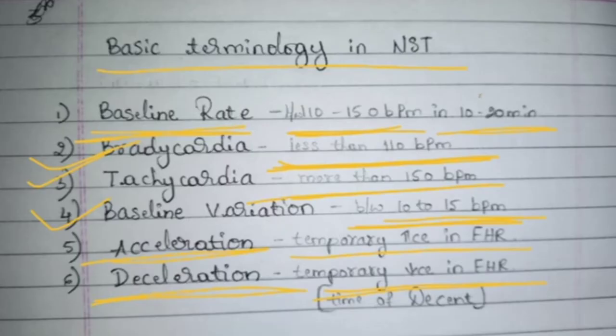These symptoms can generally be seen at the time of delivery or when the fetus is moving downwards. Descent is nothing but movement of the baby. That is because of the contraction in the uterus, the fetus will be moving. That is known as descent. And at that time, sometimes the fetal heart rate will decrease, and that is also temporary. Okay, that is descent. These are the terminologies that are seen in NST.